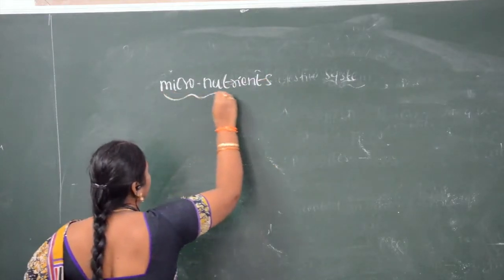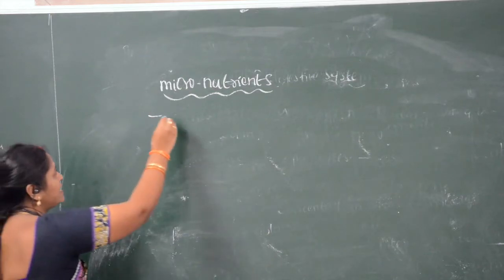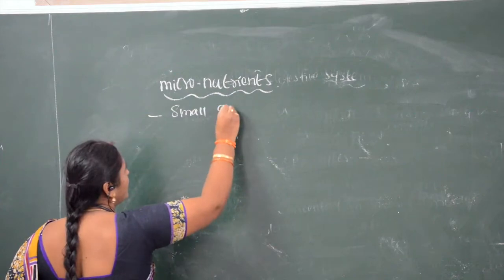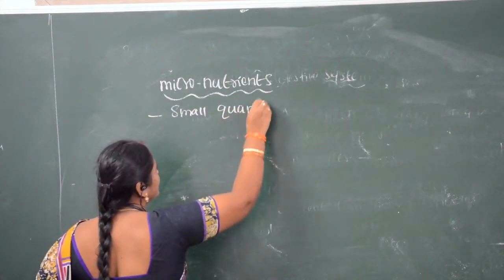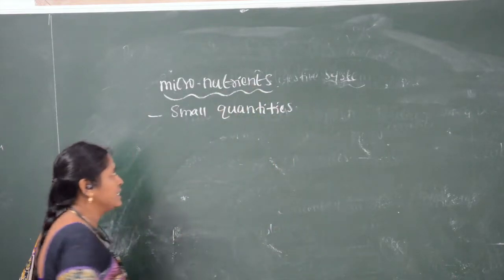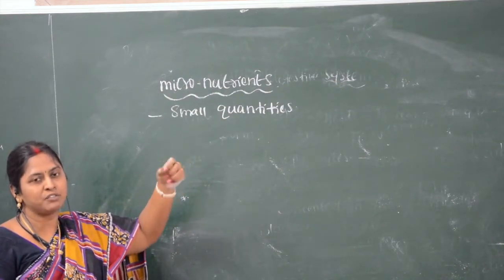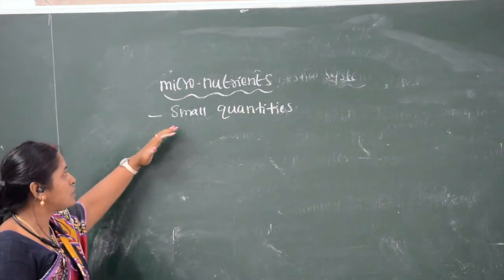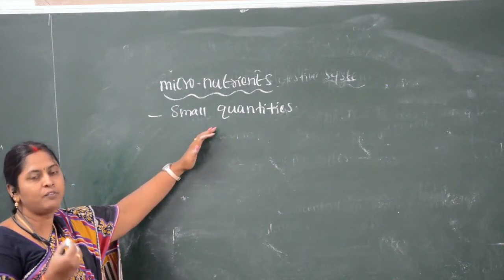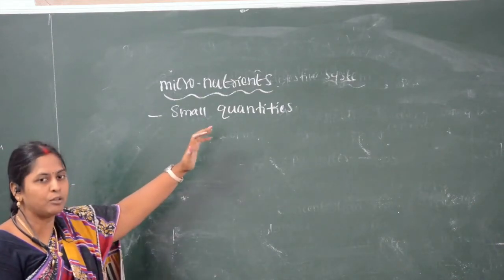Micronutrients are the nutrients which are needed for the body in small quantities. Micro means little. Nutrients means the food particles which we are consuming. So the nutrients required for the body in small quantities are called micronutrients.